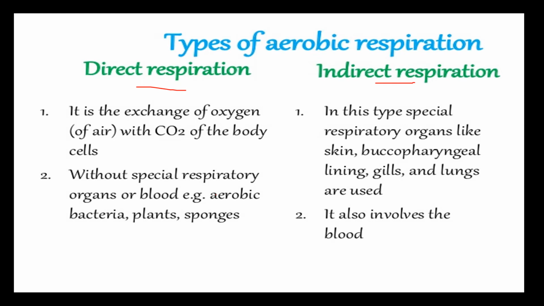No respiratory organs are present. Examples for that are simple organisms like sponges, plants, and aerobic bacteria, which have this simple diffusion of gases. In indirect respiration, they involve the respiratory organs for transportation of gases, that is oxygen and carbon dioxide. It also involves the blood for their transportation.